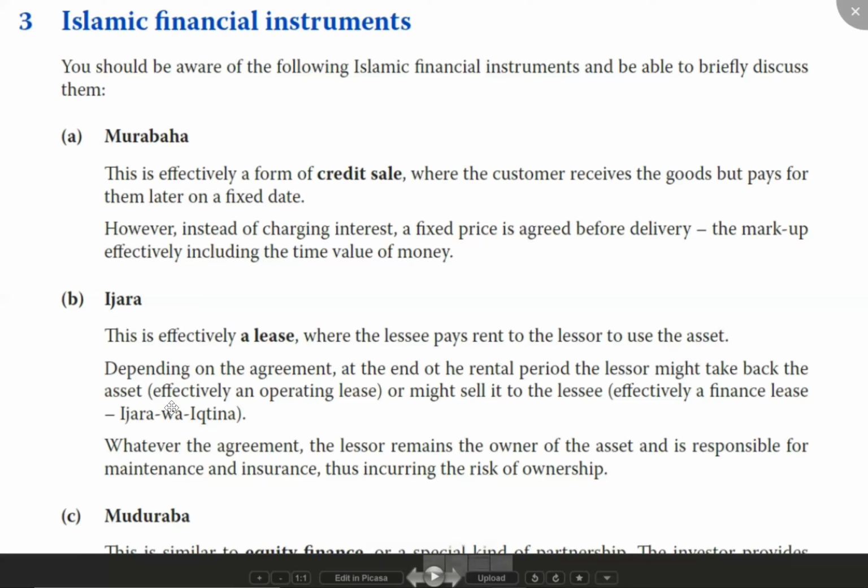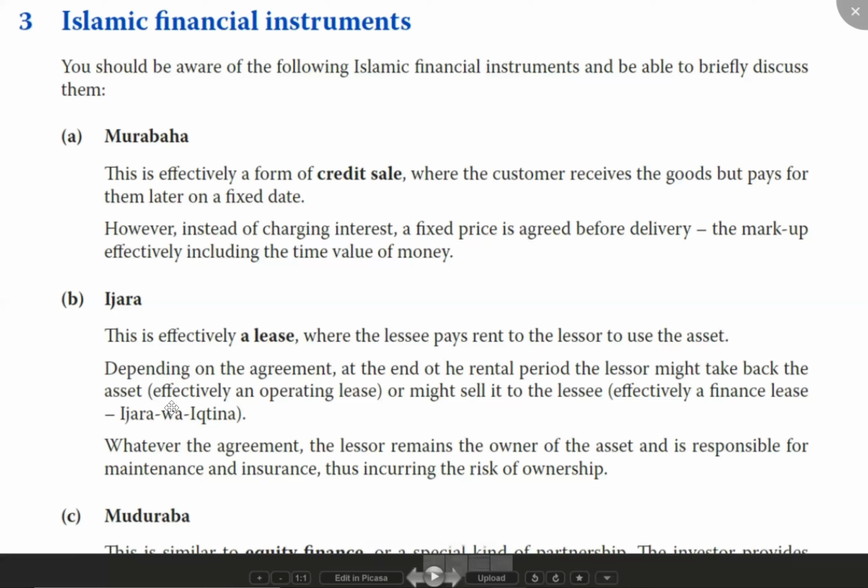I'll just purchase it from you. So at the end of the period, the lessee will also purchase the asset from the lessor, or the lessor can sell that asset to the lessee. It's the same thing. Okay, so that is my financial lease.